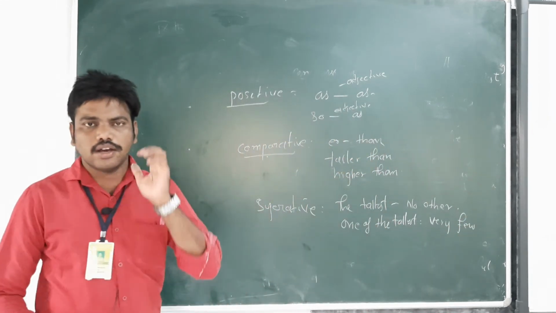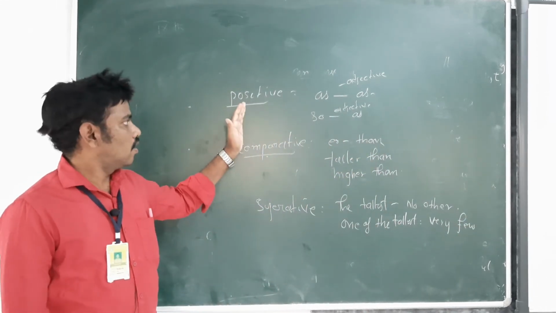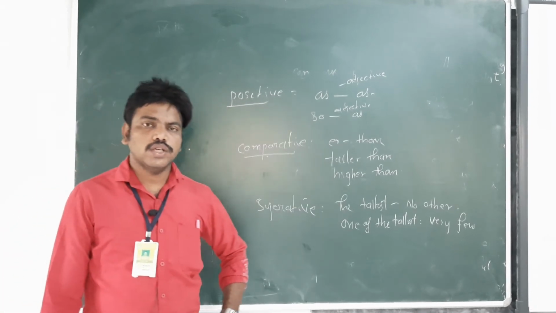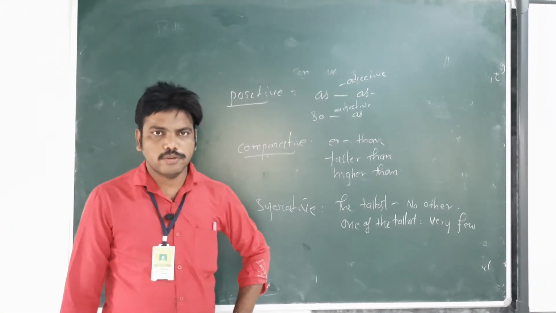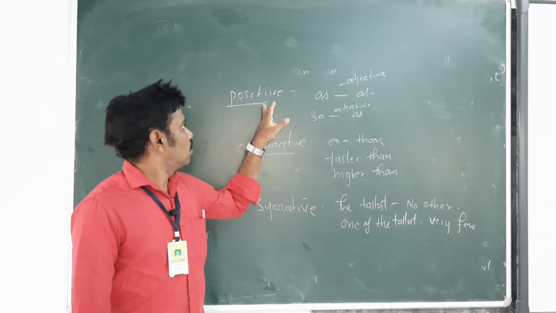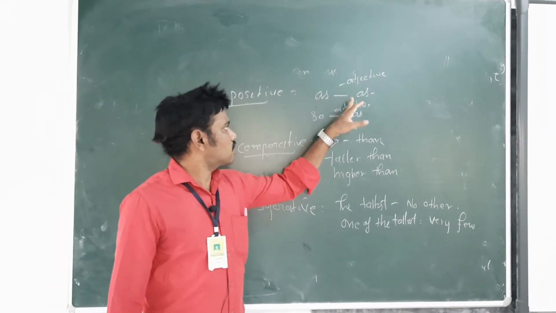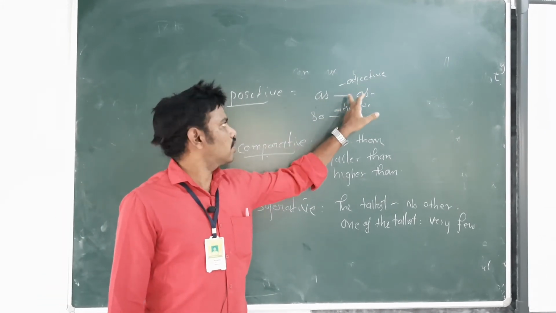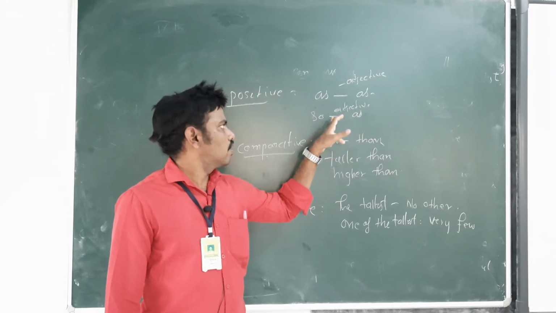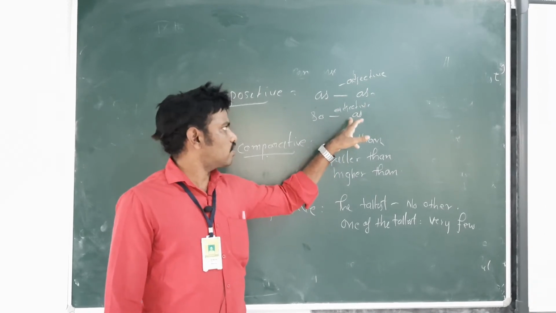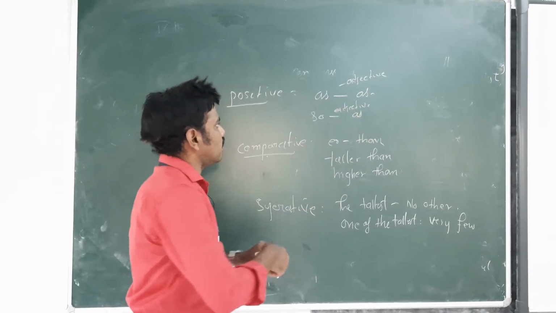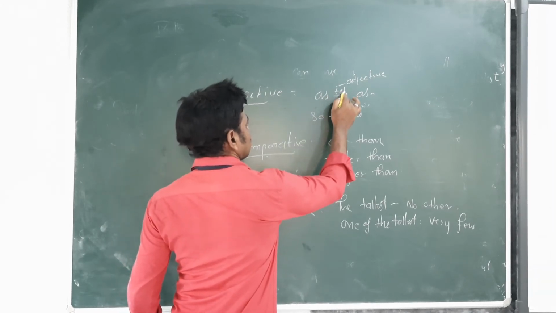So these are the fundamental words we use in positive, comparative and superlative. In positive, you can write as, adjective, as. For example, I am writing here as tall as.